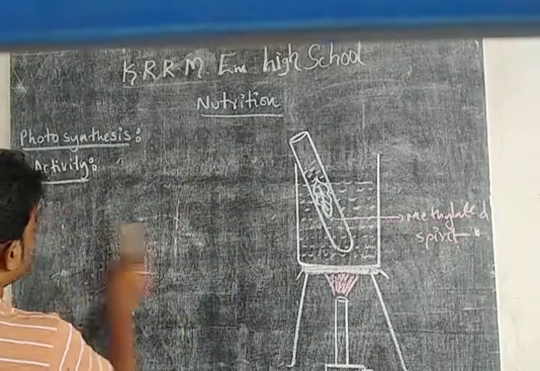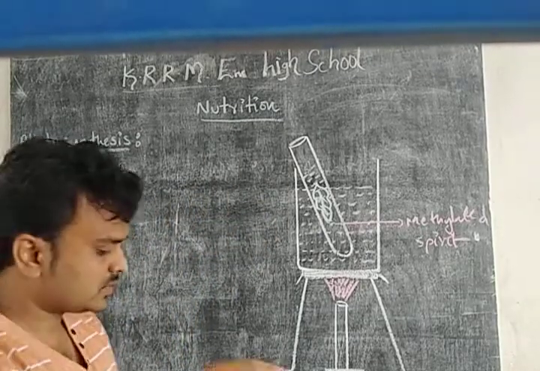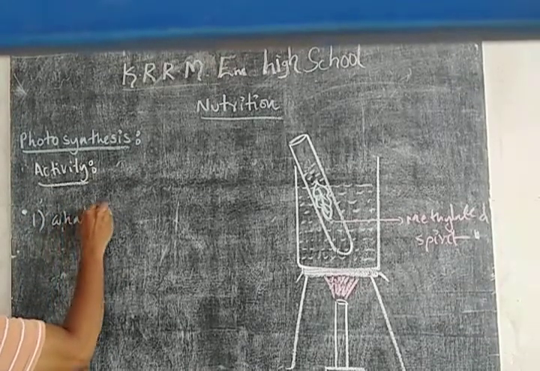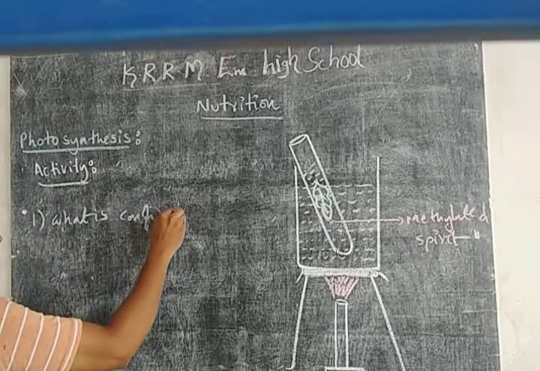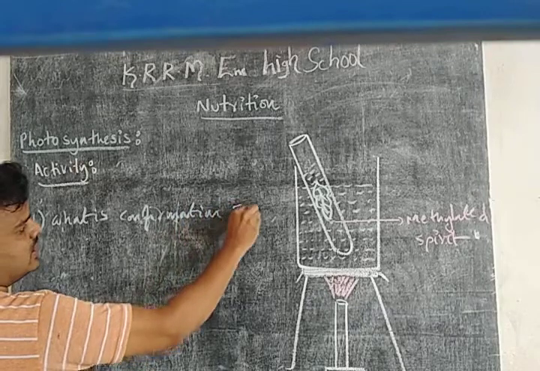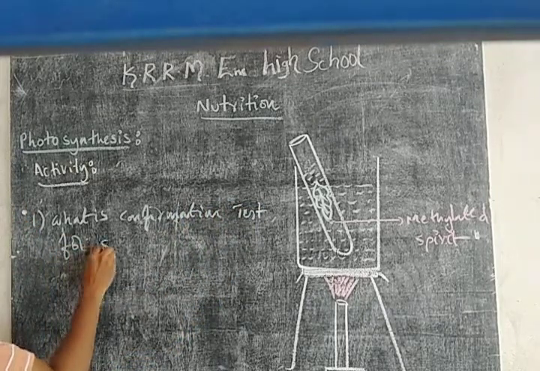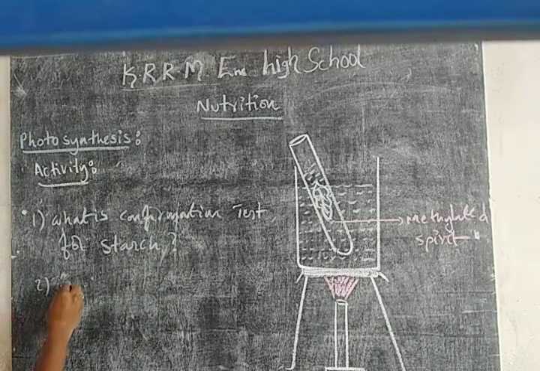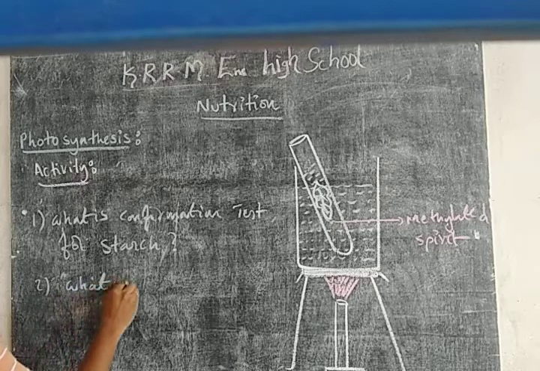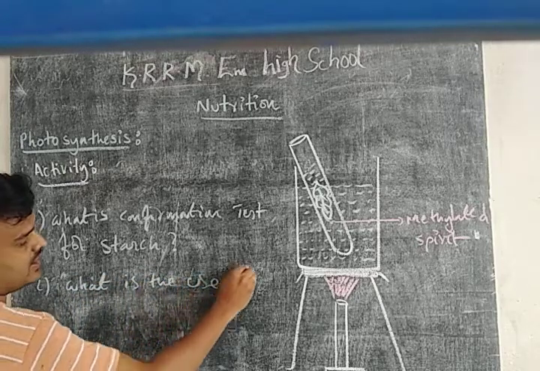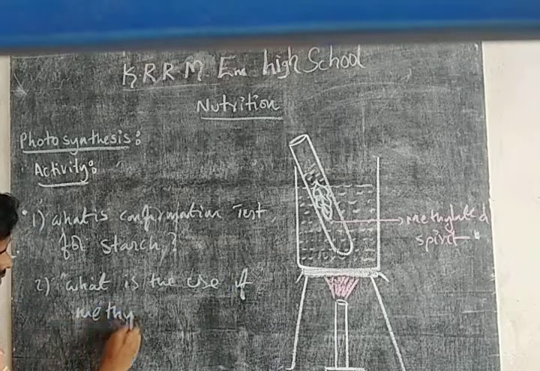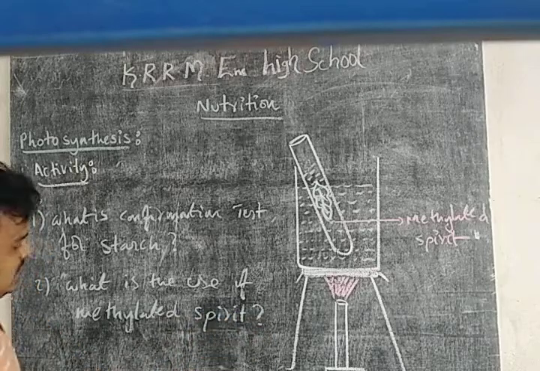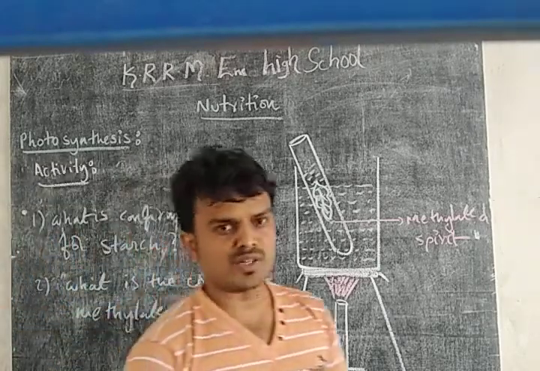Question 1: What is the confirmation test for starch? Second: What is the use of methylated spirit? Comment your answers in the comment box. Thank you.